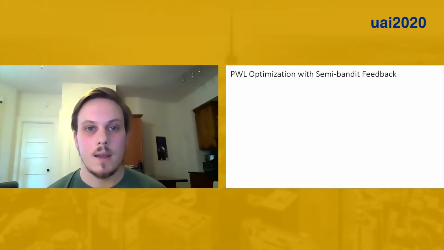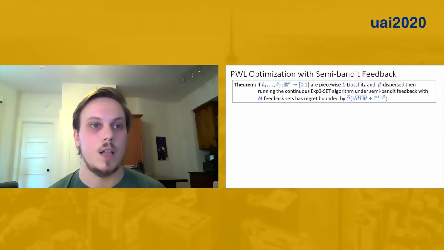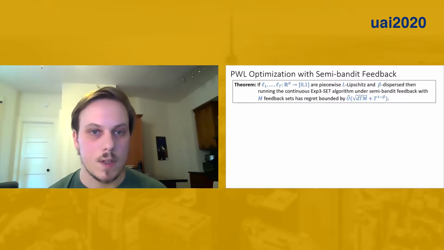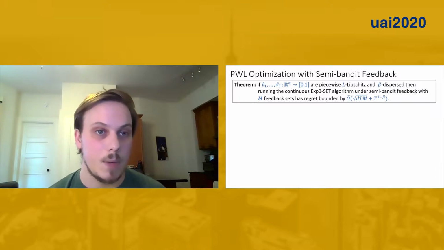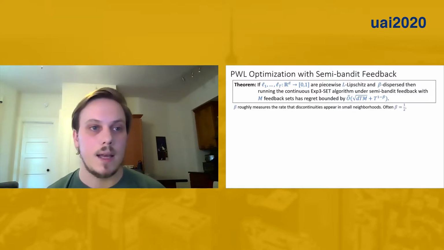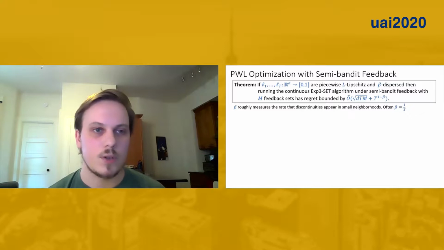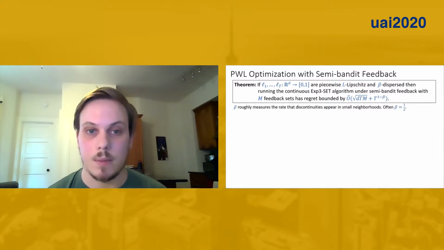Okay, so our main algorithmic result is that we provide an algorithm for semi-bandit piecewise Lipschitz optimization that has the following guarantee. If the adversary chooses loss functions that are piecewise Lipschitz and beta-dispersed, I'll say something about that in a second, and on each round there are m feedback sets, then ignoring log terms, the regret of the algorithm is like square root of dTm plus T to the 1 minus beta. So d is the dimension, T is the time horizon, m is the number of feedback sets, and beta is a parameter of the dispersion condition that roughly measures the rate that discontinuities appear in small neighborhoods. And so under natural smoothness assumptions, you can usually show that beta is equal to 1/2 for a lot of problems of interest.